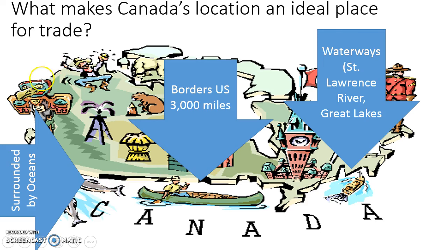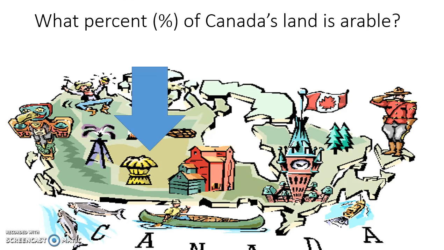Actually, it's not even including Alaska, so that's even a higher number. But for the most part, the border there makes it easy to be a trading partner with the United States. What percent of Canada's land is arable? It's in the prairie section, and there's 3 provinces here that kind of make that up. But the percent is 5%. And they use that 5% well to feed most of Canada.